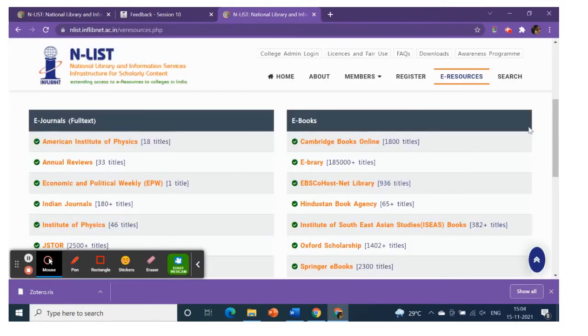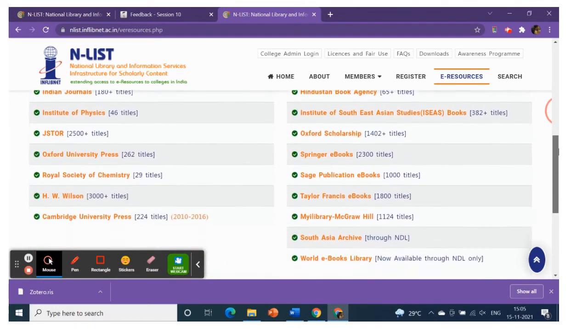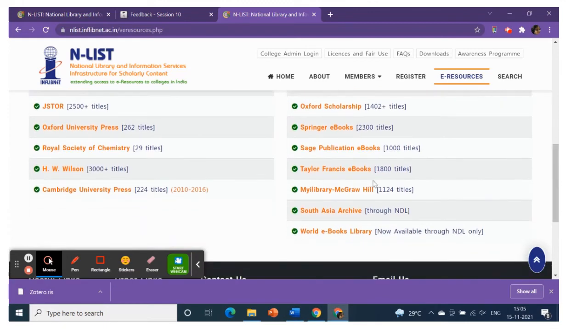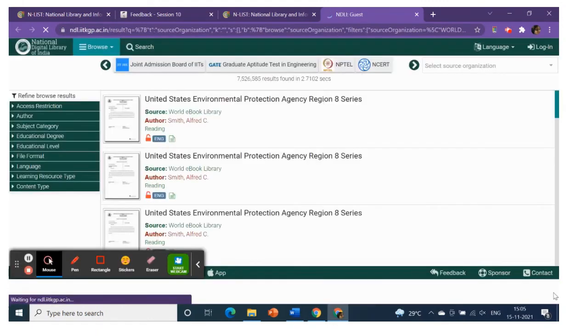Now I'm going back to my list. There are a lot of ebooks and e-journals that are easily available. So if you have a project or assignments you're worried about, all you have to do is use your Enlist.